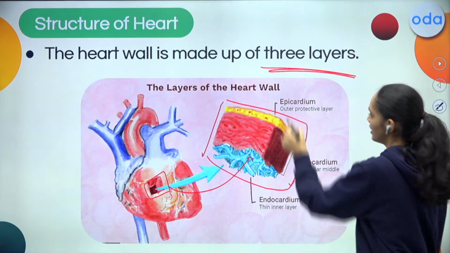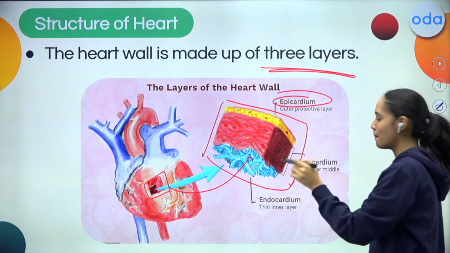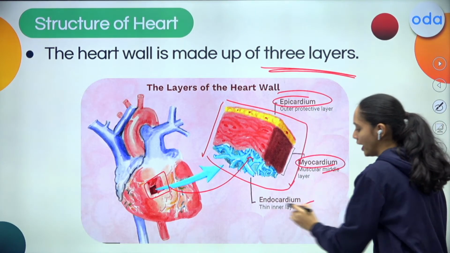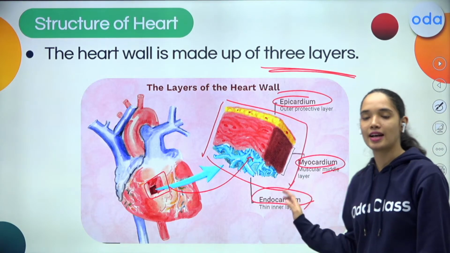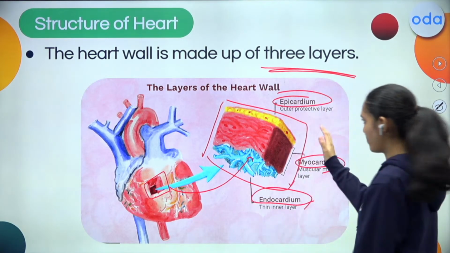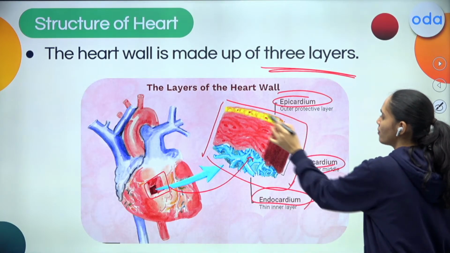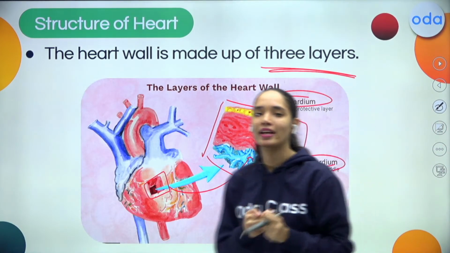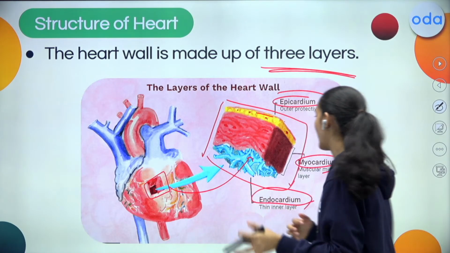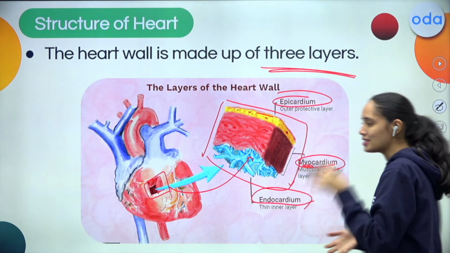What are those? Epicardium, myocardium and endocardium. These are the 3 layers. Epi means outer, so this is the outer protective layer which is protecting our heart. Whereas the myocardium, myo means the middle one.